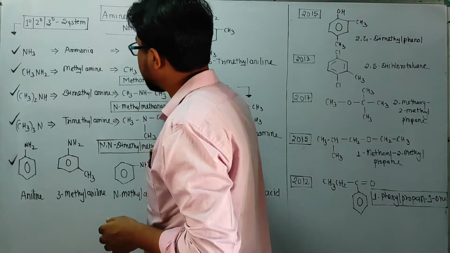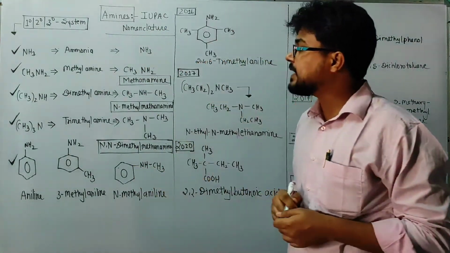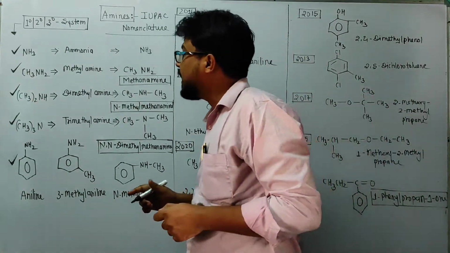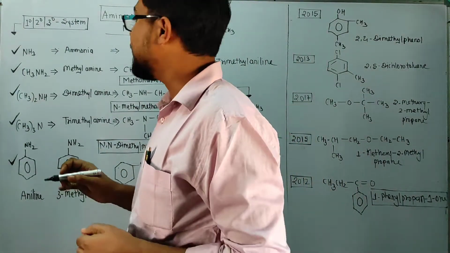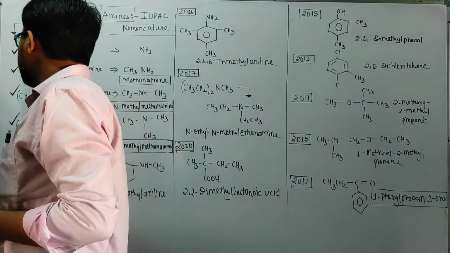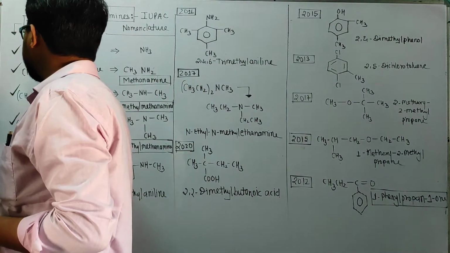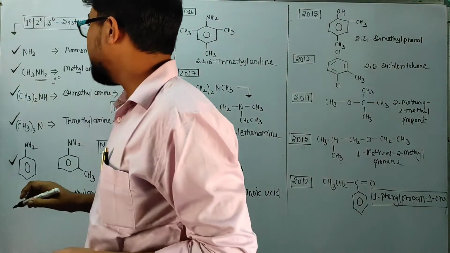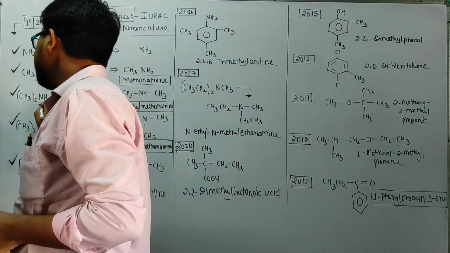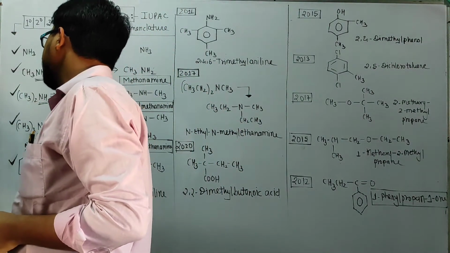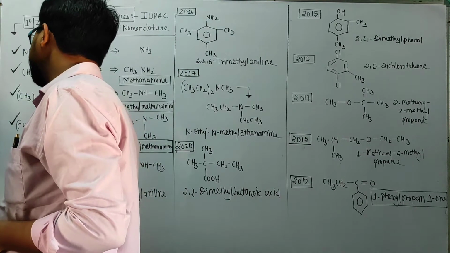These are common names, and students, we can distinguish them as primary, secondary and tertiary. If an NH2 group is involved, then it will become a 1 degree amine. If an NH group is there, then it will become 2 degree, and if N is there, then it is 3 degree.